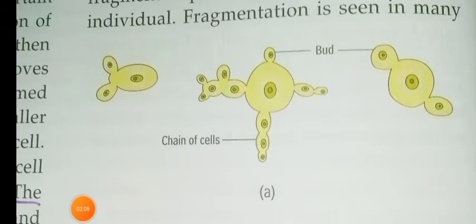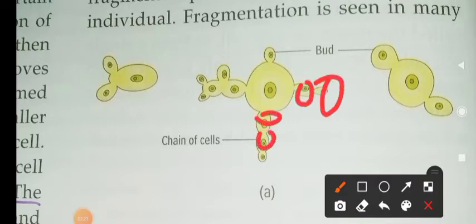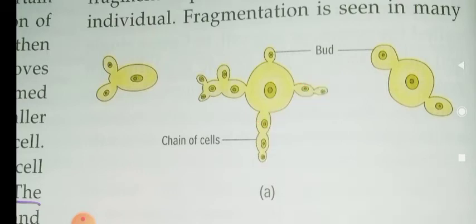So this is an example of budding, which happens in yeast. From the parent organism, a bud-like structure arises. This bud-like structure forms a new organism. This is called budding. Do you understand, children, what is budding?